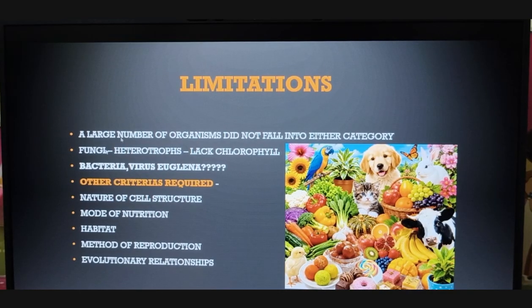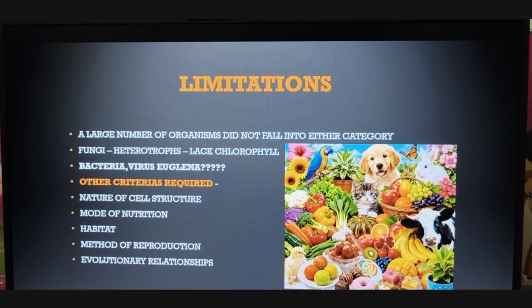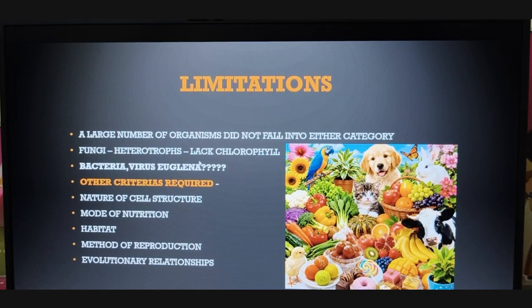Coming to virus, a virus is predominant, it is found everywhere, but I do not know whether you all know this character of virus. A virus can remain active only when there is a host. When they are found in an environment, they are just considered as a chemical. So we do not know whether a virus comes under the living form or the non-living form, but it was included under Plantae. Can you find the difficulties, children? So these are the limitations, where you cannot put all these varieties under Plantae.